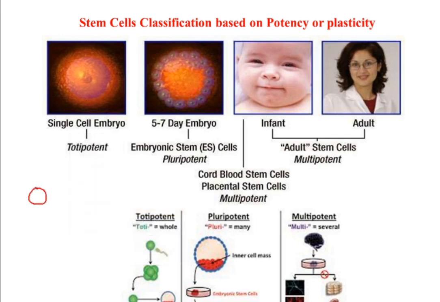So this is a diploid zygote with a large nucleus, and then it goes through the process of cleavage, and the zygote is divided into 2 cells having 2 nuclei. This is called cleavage.